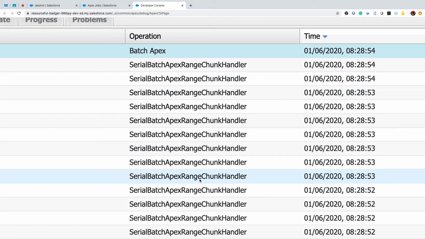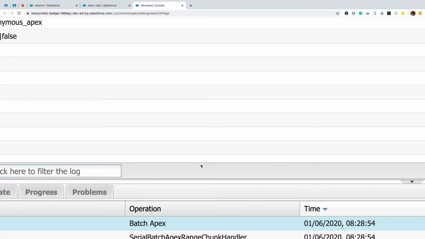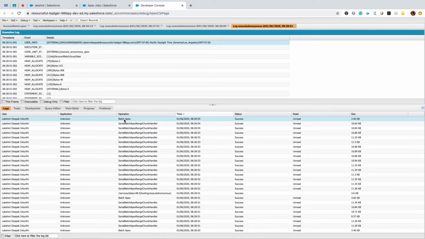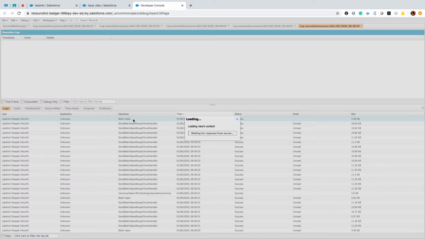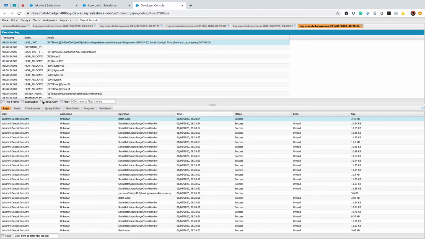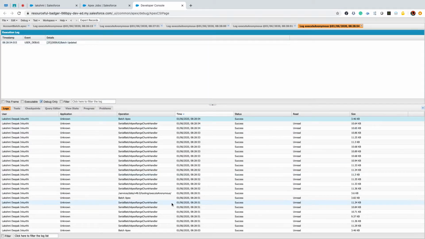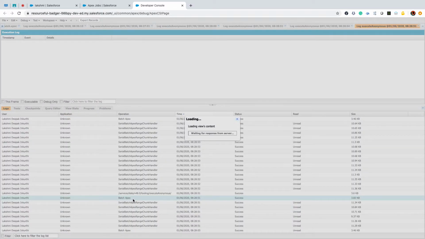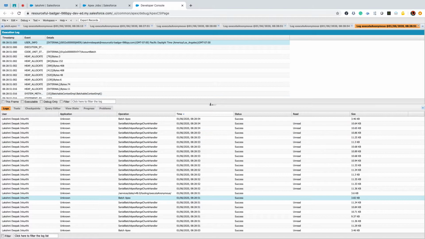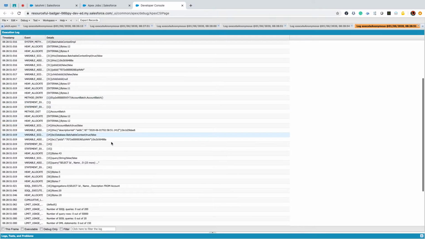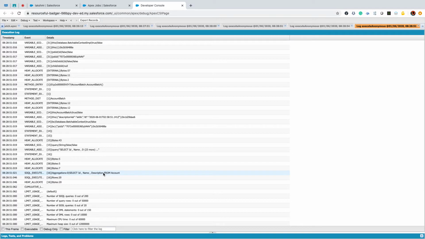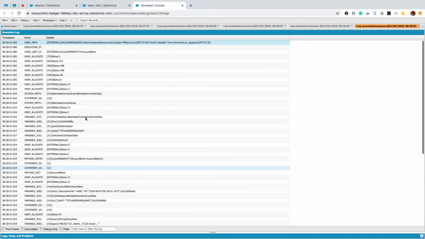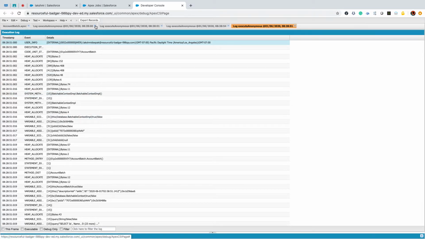This is called execute apex. It's not something like this. This is called the processing data. Now this is the start method and this is the finish method. If I open the batch apex here, this is the finish method. In the finish method we have a debug statement, batch updated. This is the start method, the starting of a batch, and the finish of a batch. Here you can see a query locator, account batch, aggregate, select Id, Name, Description, SOQL queries and all this stuff. So for every batch apex, the start of the batch apex will execute the start method, and at the end the finish method will execute.